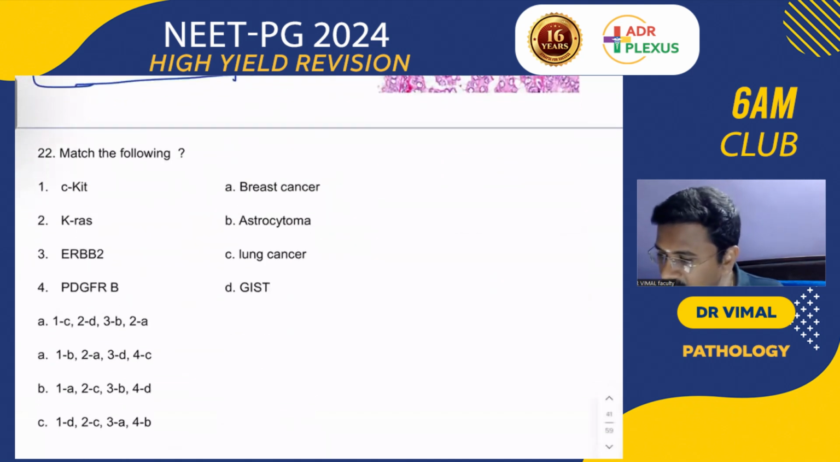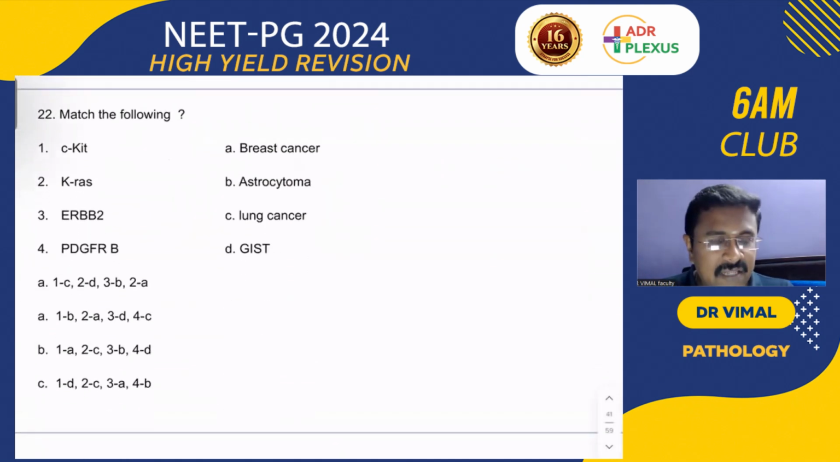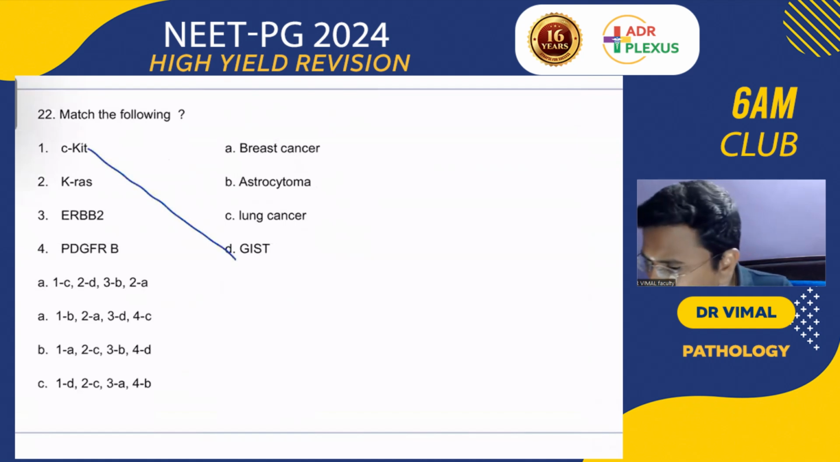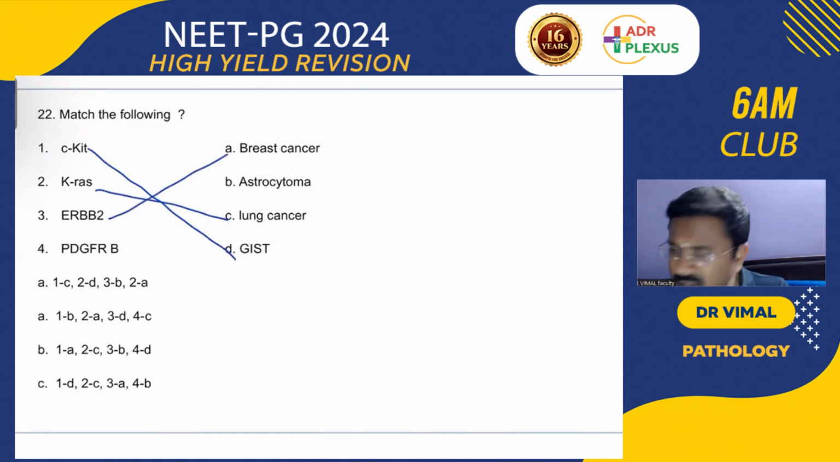Okay. Now, match the following. Yes. So c-KIT mutation, this is going to be one of the common questions for you. Every INI-CET or NEET, they are asking this. c-KIT is GIST, and KRAS is for lung cancer, and ERBB2 is for breast cancer, and PDGFRB is for astrocytoma.